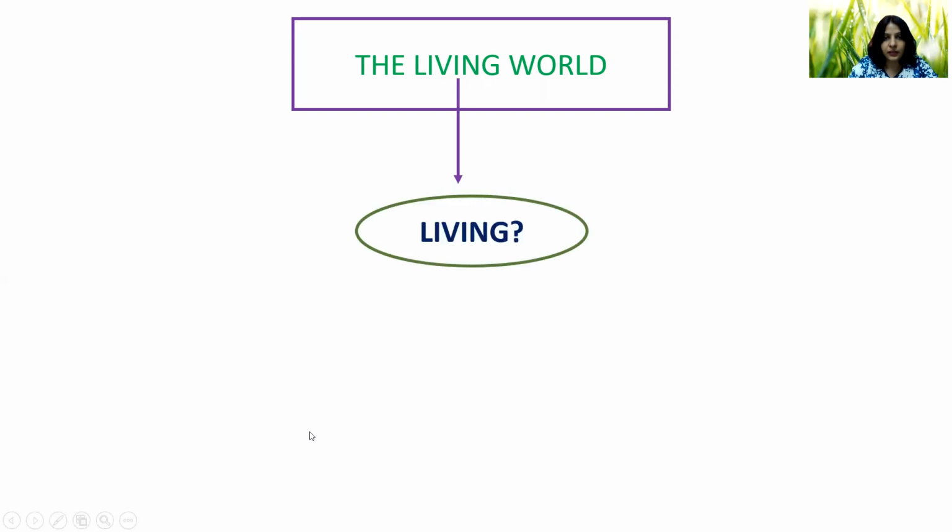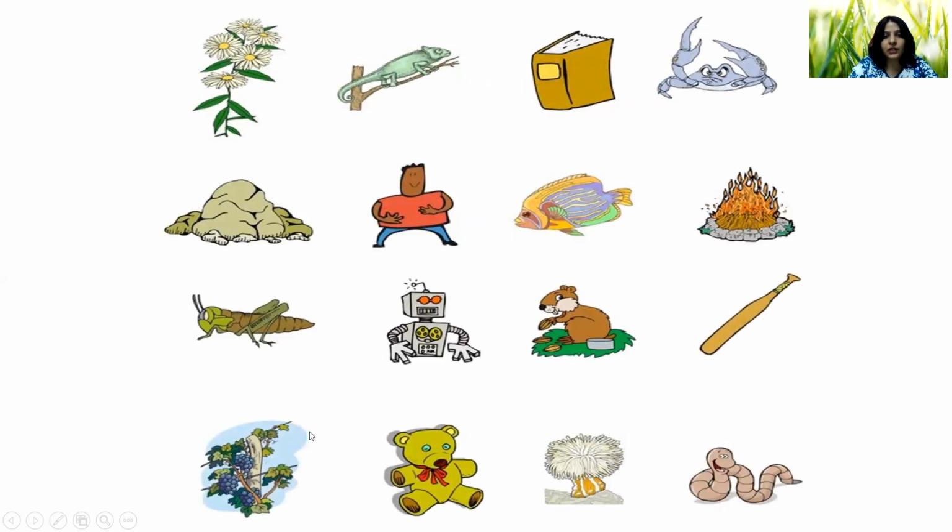A living world. Now, if we see, we are having everything living around us. So let's see whether you can recognize which one is living or not living. When we talk about the living world, we are having all these things. Now, if we see this flower, we have studied in lower classes that we will call it living.